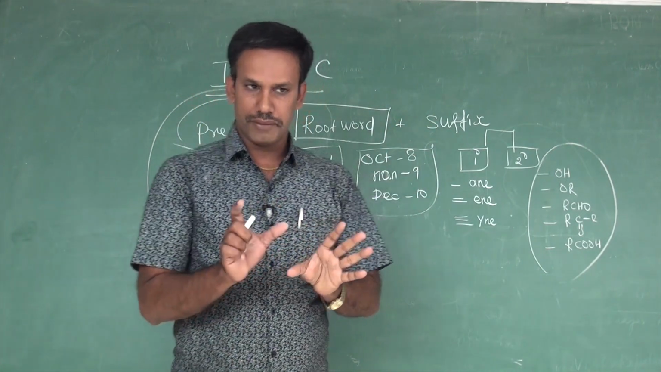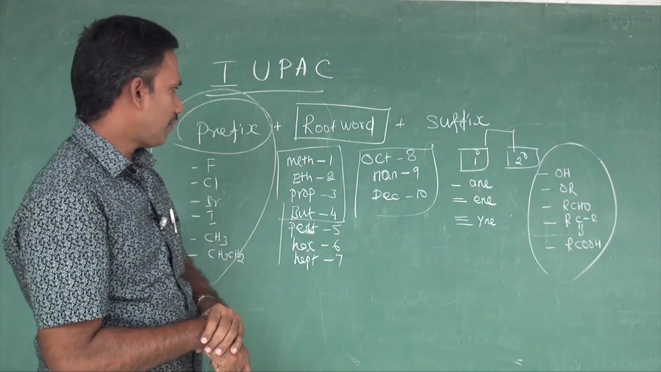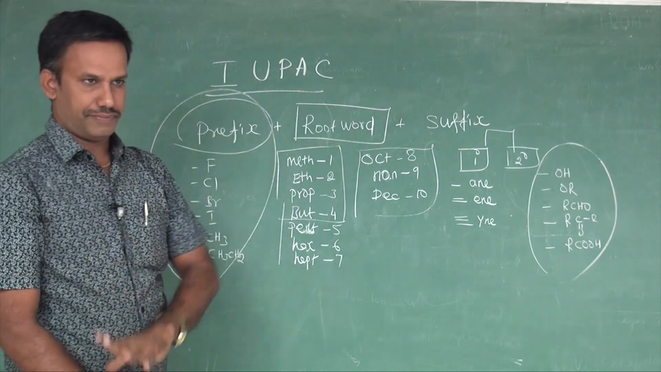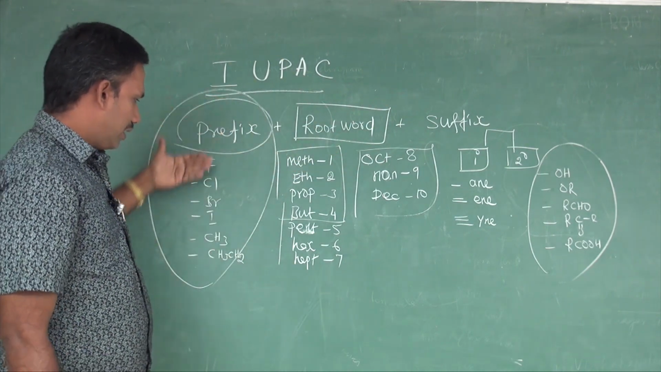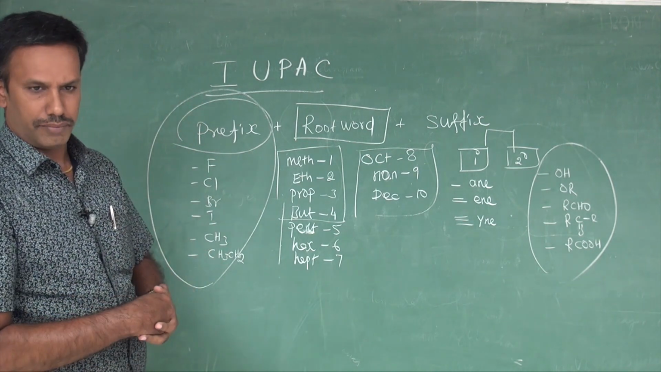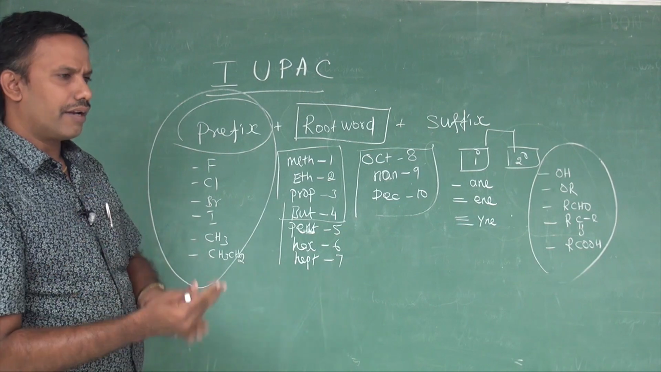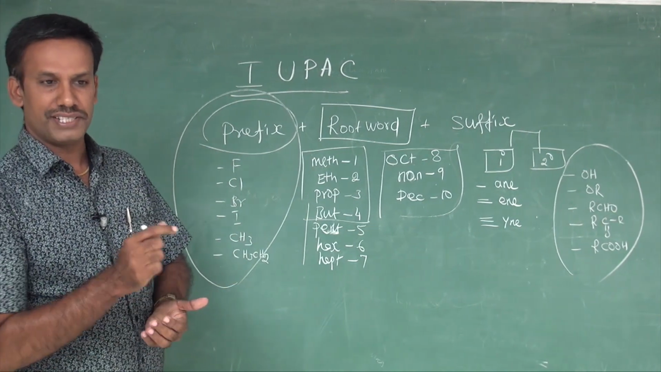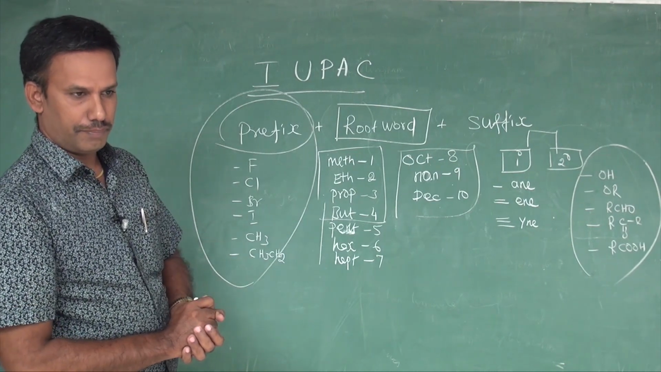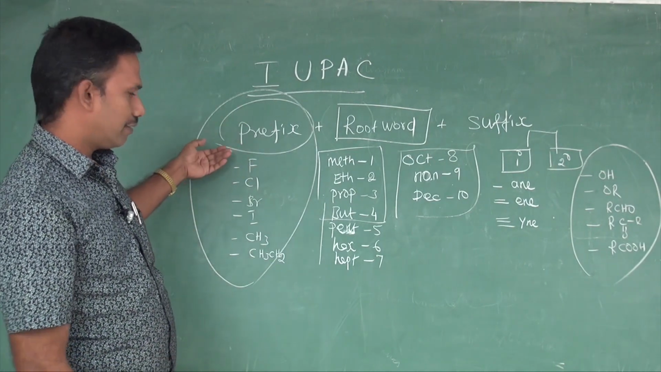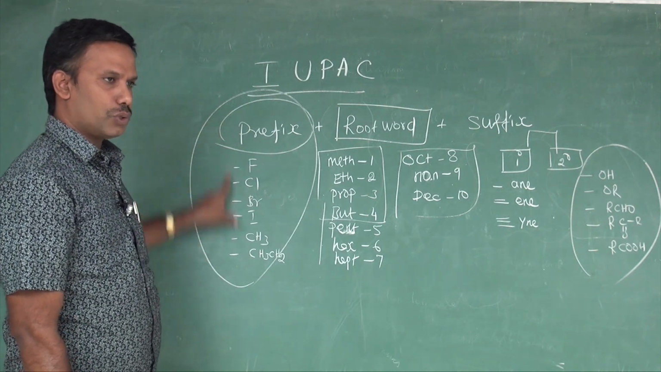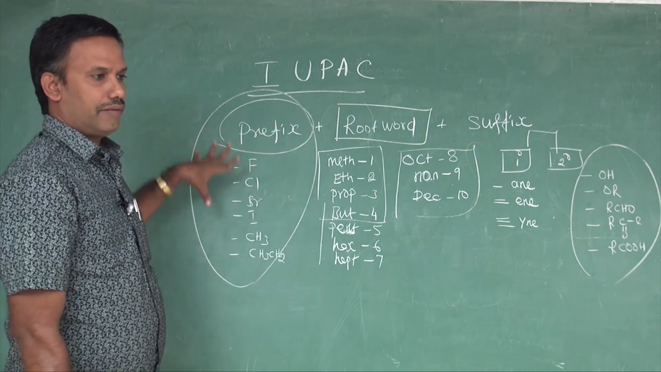Again, the IUPAC name is classified into three main constituents. What are they? Prefix, root word, suffix. In the prefix, you will find all the halogens. What is called prefix? Other than the main carbon compound, the parent chain, or otherwise we can say the branching in a parent chain, they are called a prefix. For example, halogens, fluorine, chlorine, bromine, iodine, methyl, ethyl, and so on. These are called a prefix.